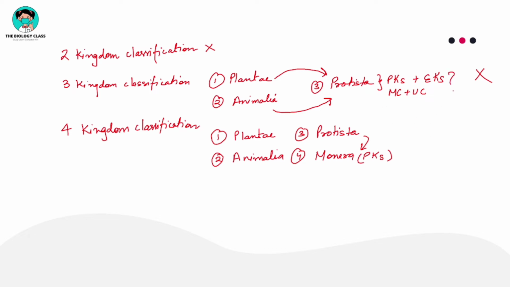Then also there was a problem that after this, fungi was not getting a proper position. In this three kingdom classification, prokaryotes and eukaryotes, multicellular, unicellular, heterotrophic, autotrophic, all were present together. So this was a problem. Here everything was fine, but fungi was not getting a proper position. For that, another classification system came into existence, that was five kingdom classification. We will talk about this, but now you have understood why these three classification systems failed.